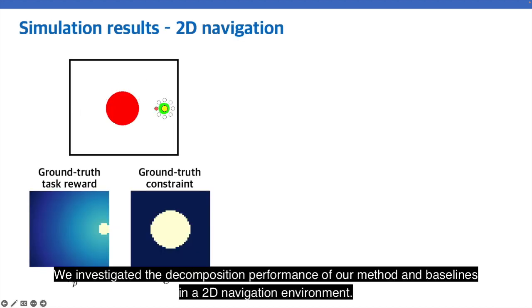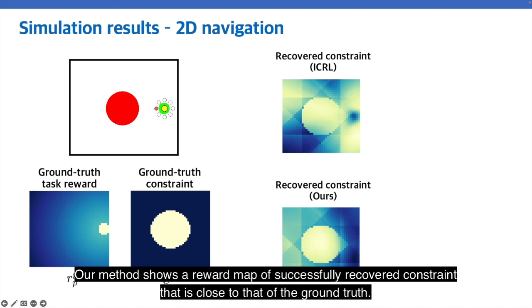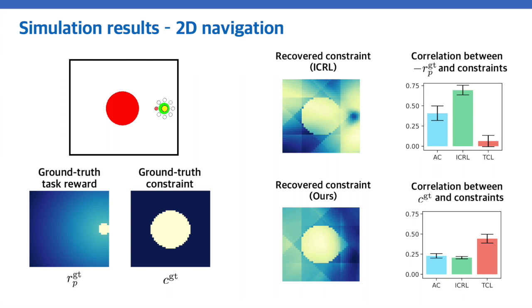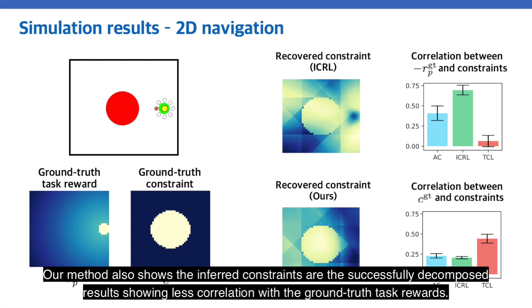We investigated the decomposition performance of our method and baselines in a 2D navigation environment. Our method shows a reward map of successfully recovered constraint that is close to the ground truth one. Our method also shows the inferred constraints, or the successfully decomposed results, showing less correlation with the ground truth task rewards.